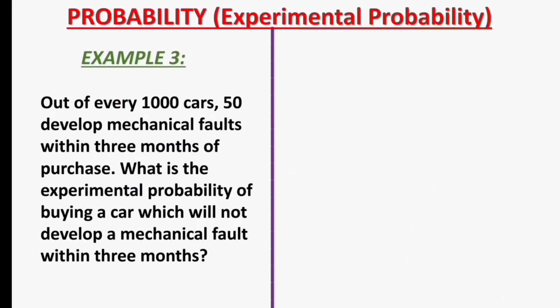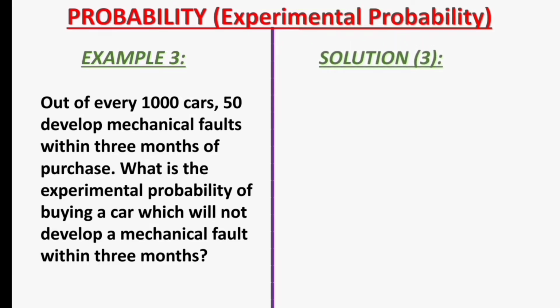Let's see our third example on experimental probability. Example 3. Out of every 1,000 cars, 50 develop mechanical faults within 3 months of purchase. What is the experimental probability of buying a car which will not develop a mechanical fault within 3 months?